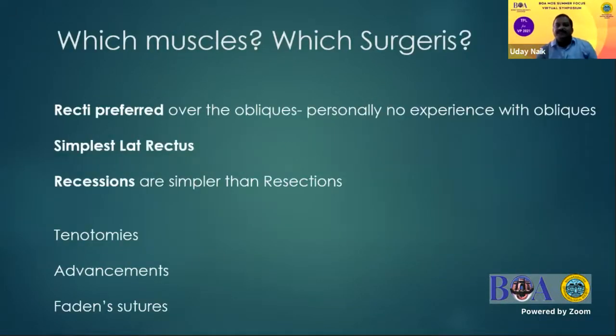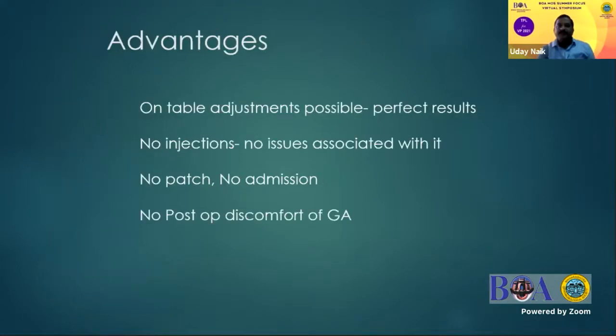So which muscles and which surgeries? Usually recti are preferred over the obliques. I personally have not operated any oblique under topical anesthesia. The simplest muscle to operate on is the lateral rectus. Recession surgeries are simpler than resections, although tenotomy, advancement and Faden sutures have been done under topical.